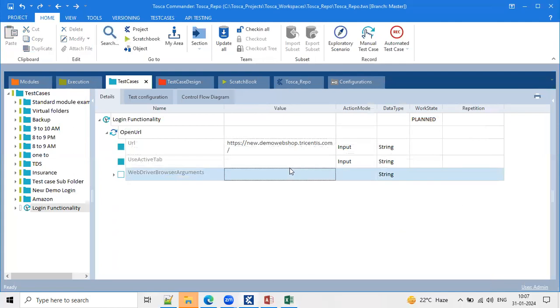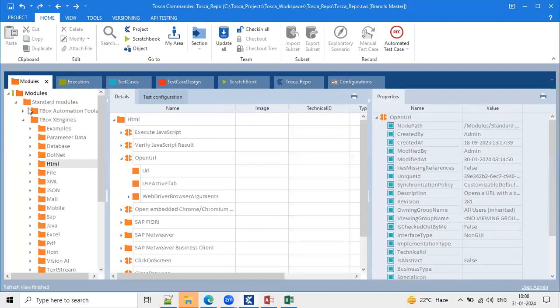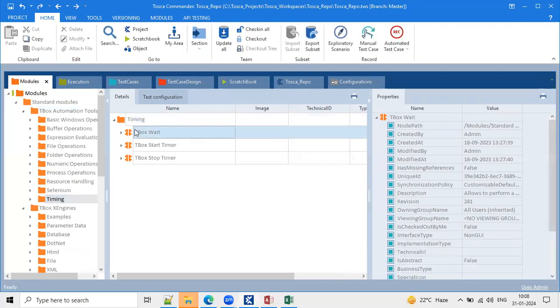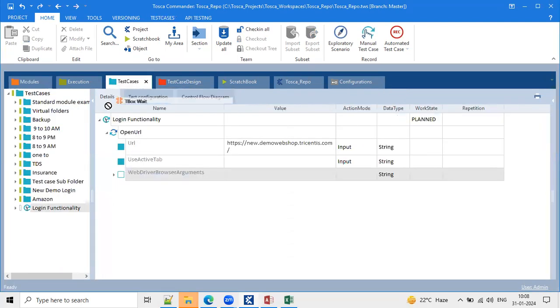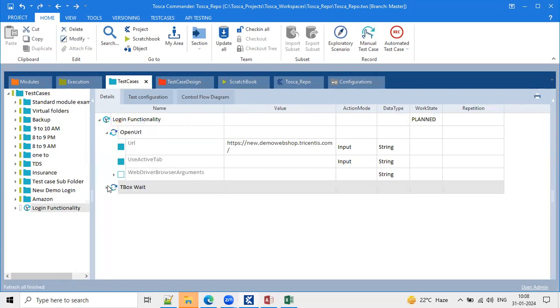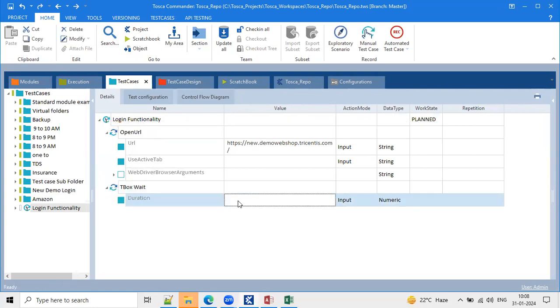For wait time also, Tricentis has already given one more standard module. So go to the standard modules, timings, TBox wait. Drag and drop this module, select and drag, go to your test case and release the cursor. So one more step is added. Here enter 2 seconds. The time unit in Tricentis Tosca is milliseconds, that is the reason I mentioned here 2000 milliseconds.